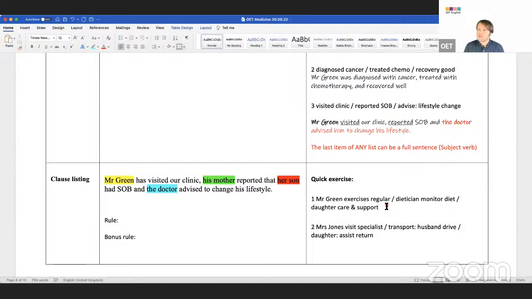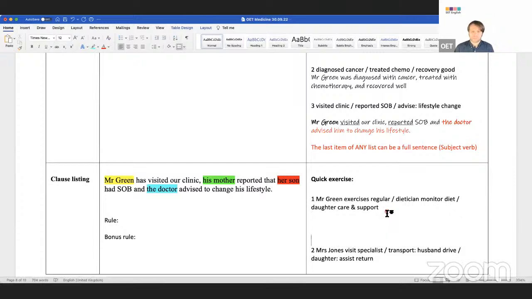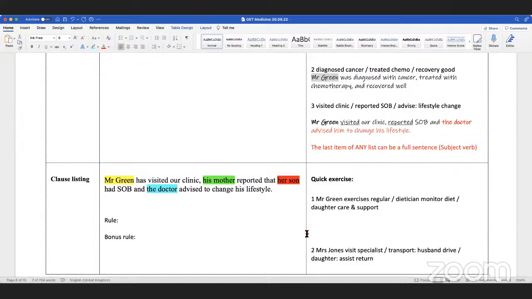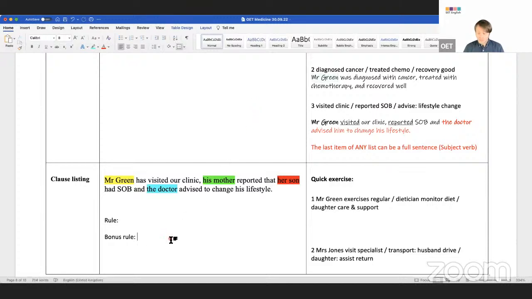Who wants to try this? Oh yes, go on, Dr. Saki. Yeah, the sentence I just wrote, is it correct or no? I was a little bit confused. Mr. Green recently visited my clinic and reported shortness of breath. I advise him on lifestyle change. No, because there's only 2 items here, I think. So you're breaking the rules.